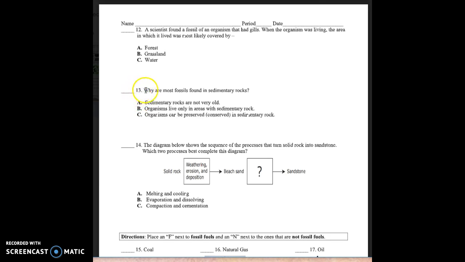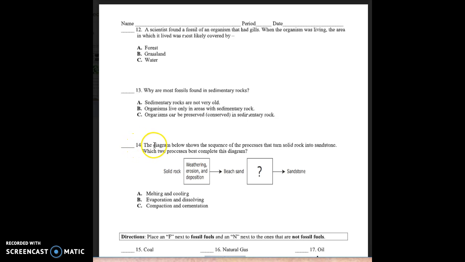Number 13. Why are most fossils found in sedimentary rocks? A. Sedimentary rocks are not very old. B. Organisms live only in areas with sedimentary rock. C. Organisms can be preserved or conserved in sedimentary rock.